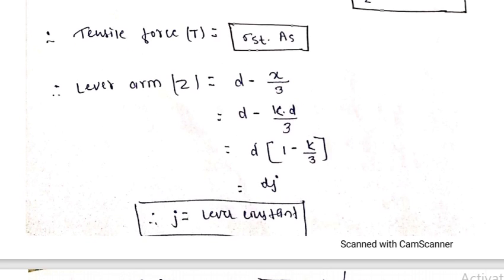So let's see the lever arm, as I have explained, between the resultant compressive force of concrete and the resultant tensile force. The lever arm is indicated as z and it is equal to d minus x by 3. This is so because let me show you a figure so that you can understand.